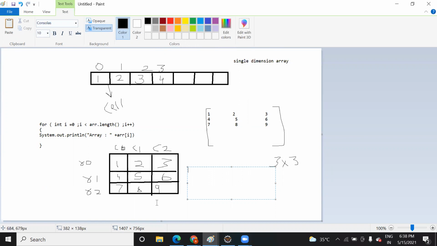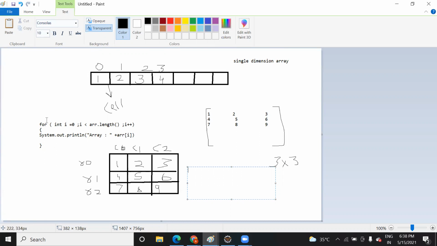Okay. Here you are managing only one index, because you have only one dimension. Now here you need to manage row as well as column. So how many variables do you need to take, or how many indexes do you need to manage? Two, right? The first is for your row, the second is for your column.